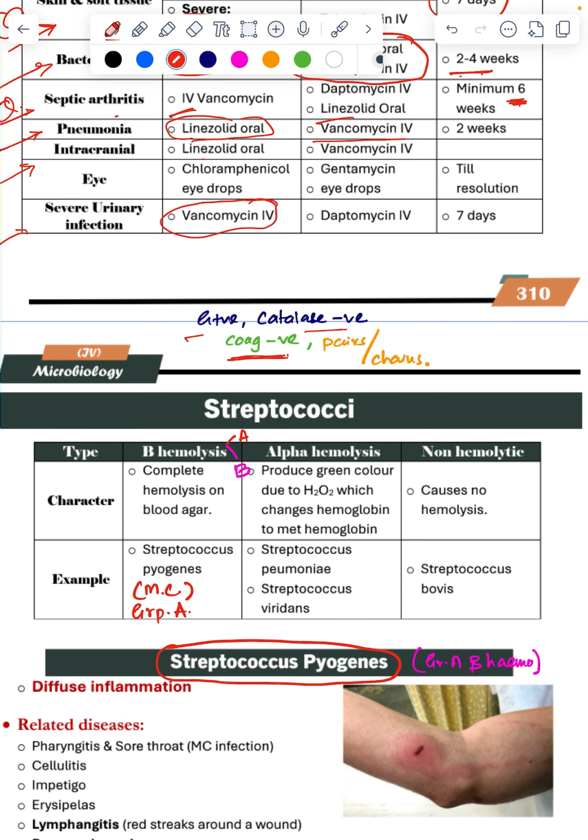Depending upon the hemolysis, how it acts on the hemoglobin in blood, there are beta, alpha, and non-hemolytic. Beta means complete hemolysis on the blood agar.